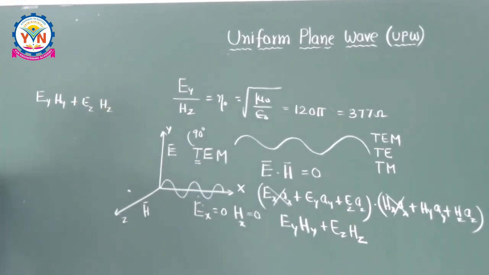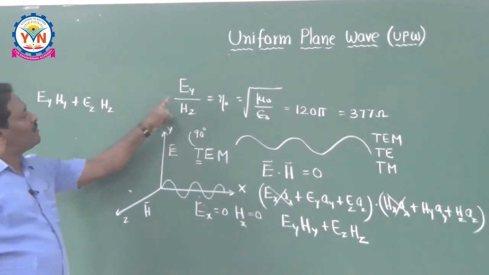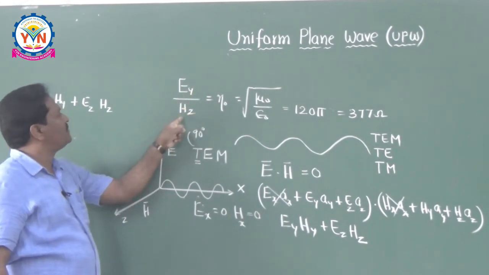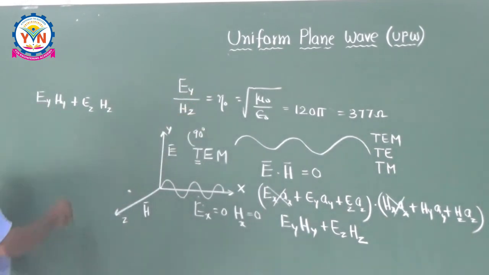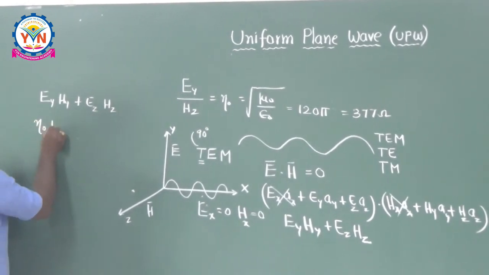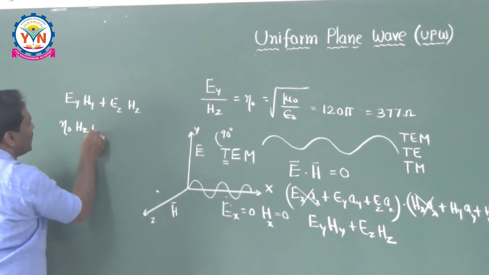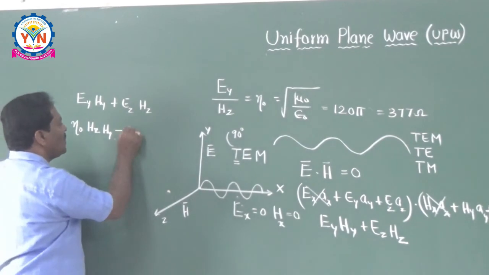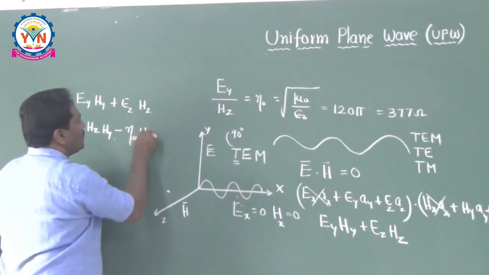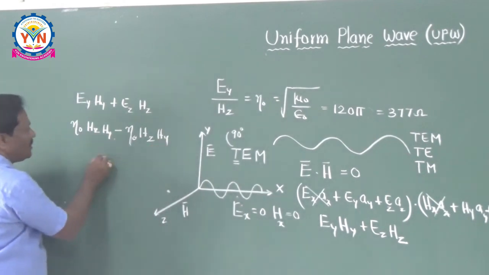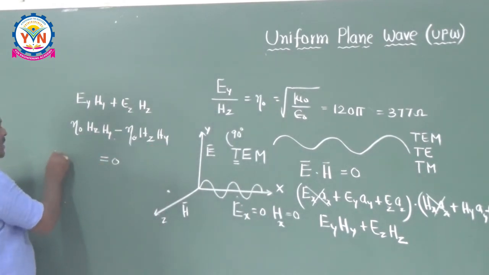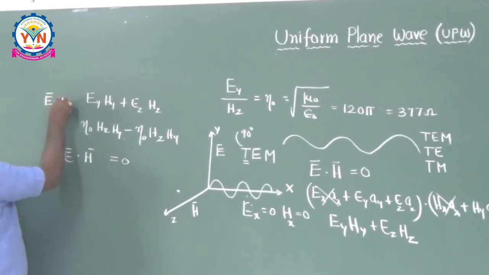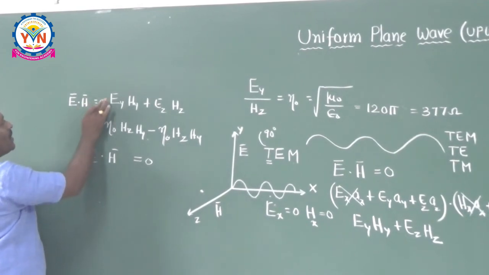Now you can say like this. In the place of Ey, from this relation I can write Ey by Hz is equal to eta naught, so Ey is equal to eta naught into Hz. So I can say this is eta naught into Hz, Hy, minus, in the Ez place also write eta naught into Hz into Hy. So this is equal to 0. So your E bar dot H bar is equal to how much? 0. So E bar dot H bar is equal to 0 means they are mutually perpendicular to each other.